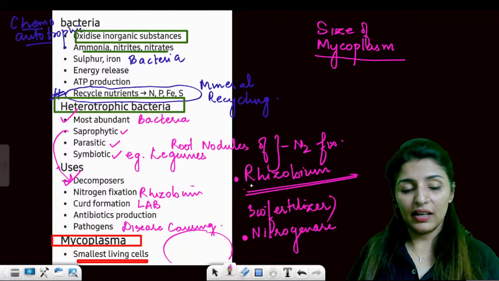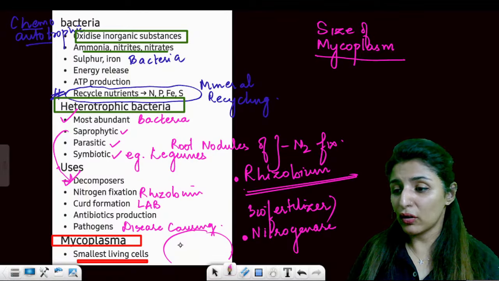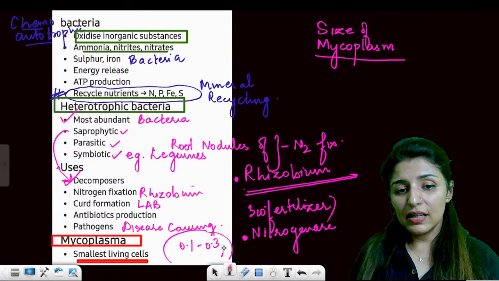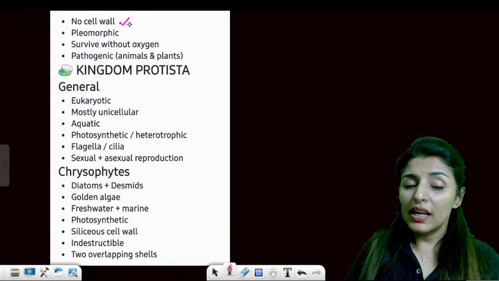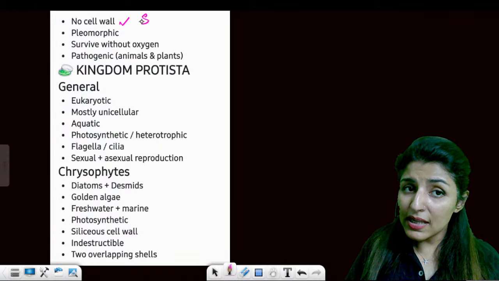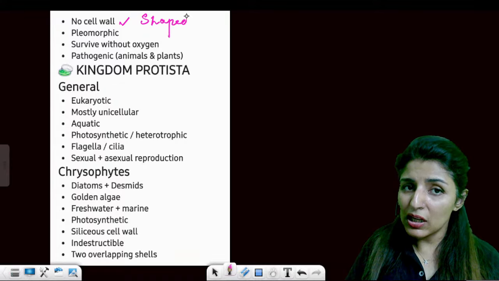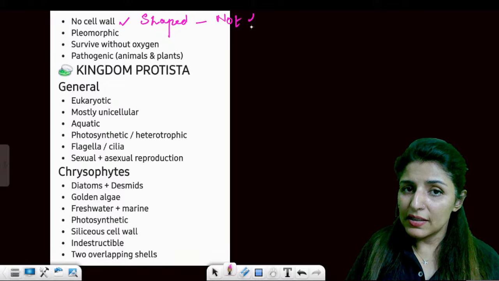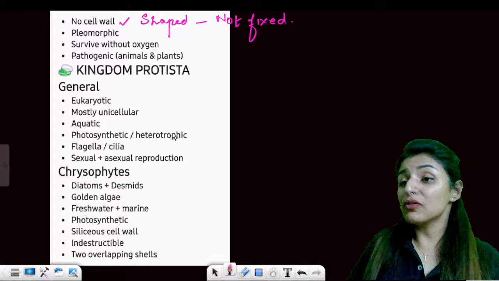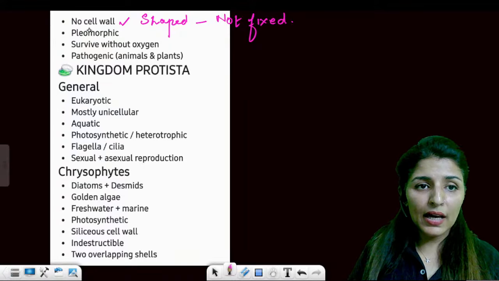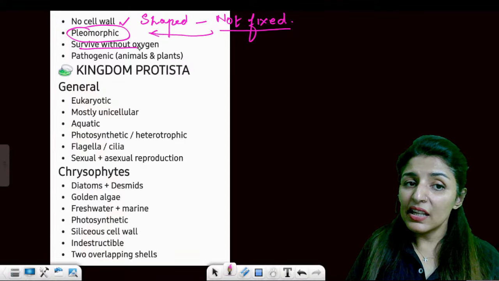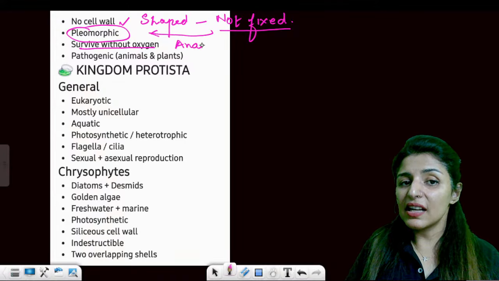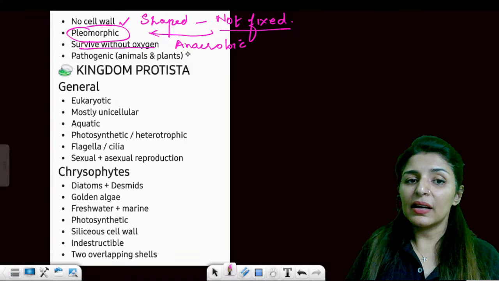Okay, 0.1 to 0.3 micrometer, right? This is the answer. This is the smallest living cell. It doesn't have a cell wall. Now, since it doesn't have a cell wall, the shape is not fixed. Now, the organism which doesn't have a fixed shape is known as pleomorphic. So, when the shape is not fixed, this is known as pleomorphic. They can survive without oxygen. That is, they are anaerobic and they are pathogenic.